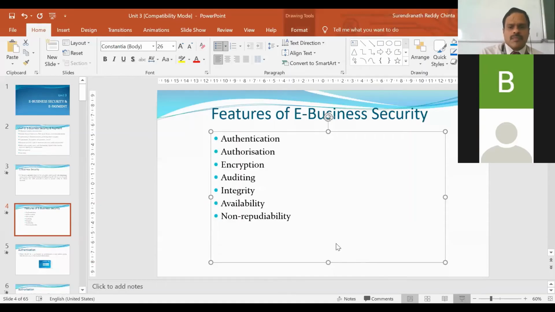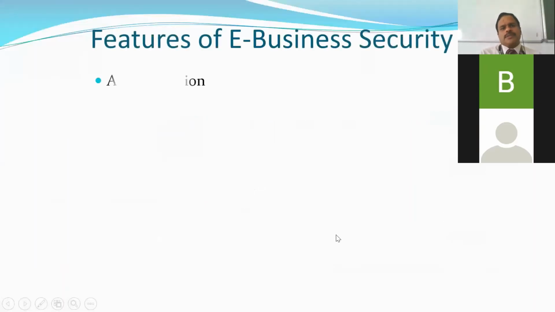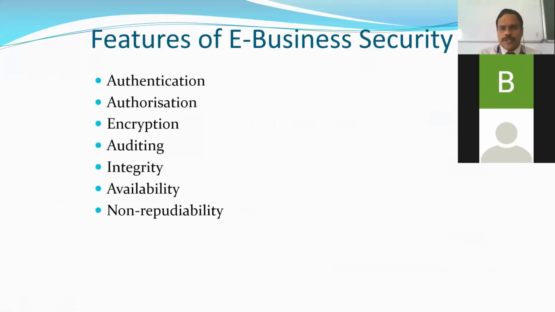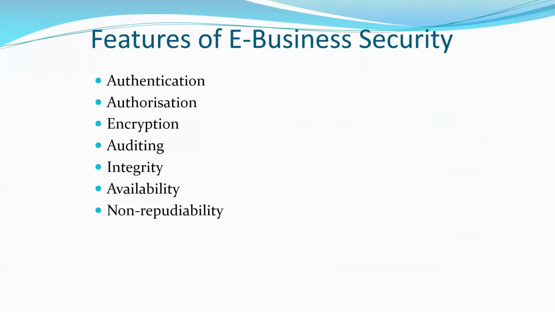When you talk about security in e-business, there are certain characteristics that we need to look into. Characteristics are like authentication, that is you authenticate all your transactions.